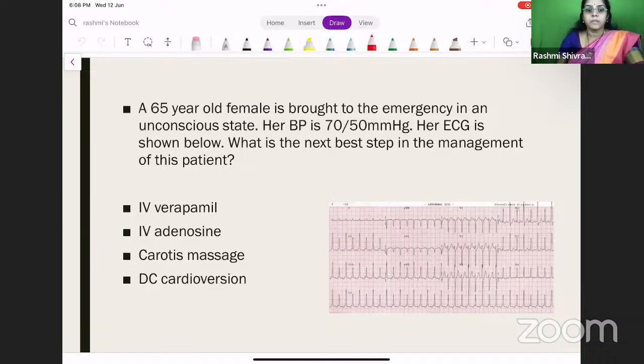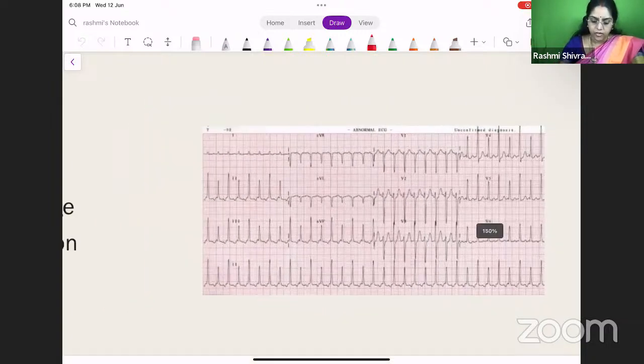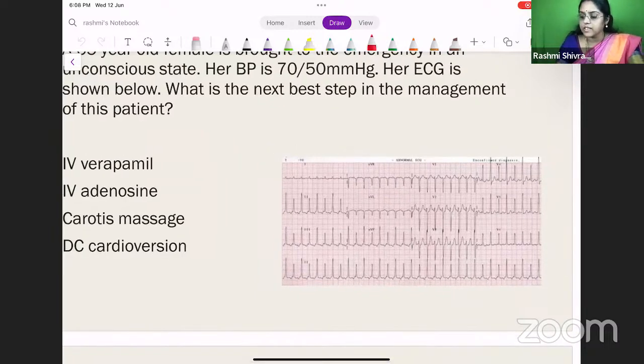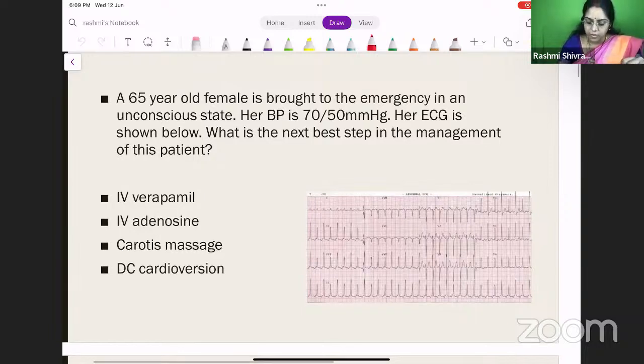Is it IV verapamil, IV adenosine, carotid massage, or DC cardioversion? Just have a look at this ECG and let me know what will be the first line of management for this patient. I would like all of you to answer in the chat box so that we can have a discussion.